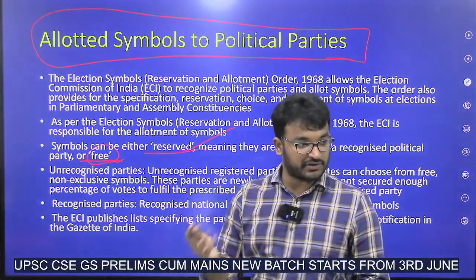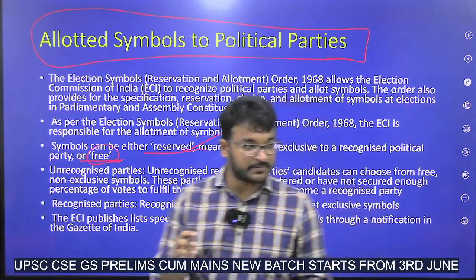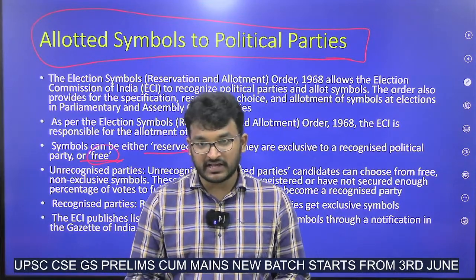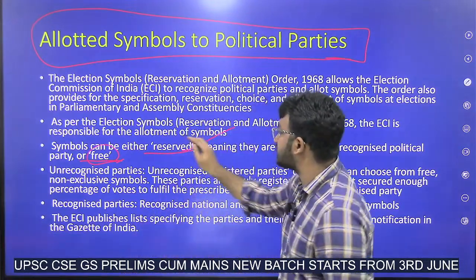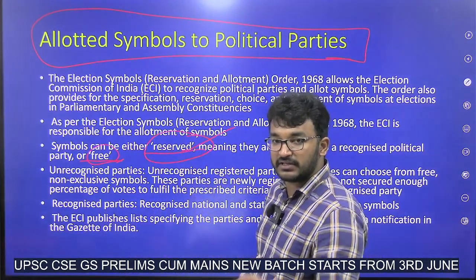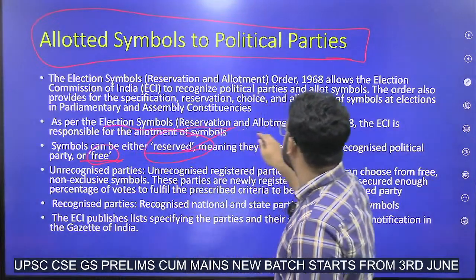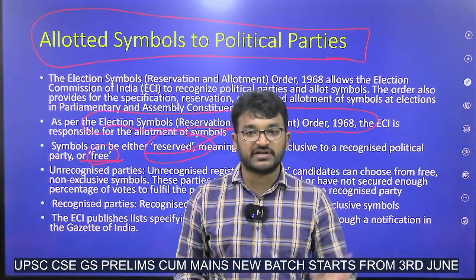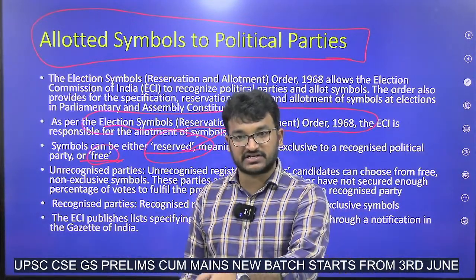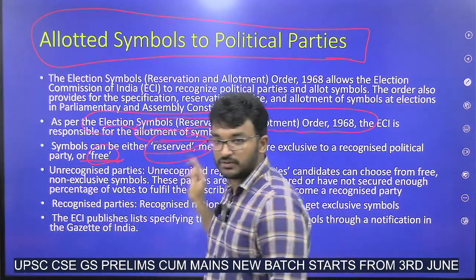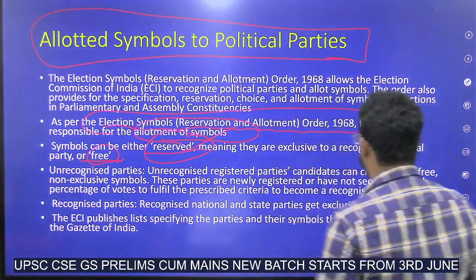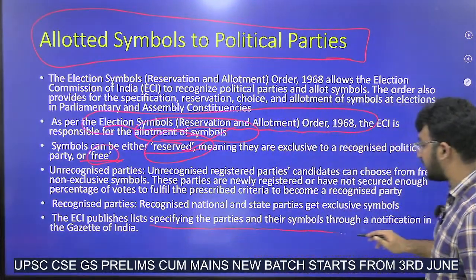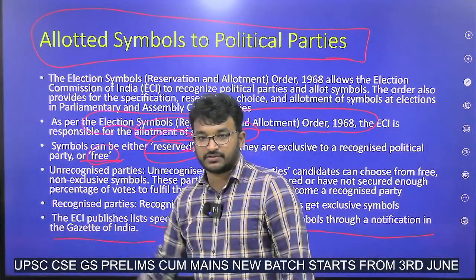Free symbol can be allotted to any person. But, for example, the fan or this cycle symbol cannot be allotted to any other party in our state. So that's why it is called reserved symbol. And all these are guided under the Election Symbols Reservation and Allotment Order 1968. And Election Commission of India has complete responsibility and discretion in allotting the symbols. And ECI publishes its list specifying parties and their symbols through its notification.